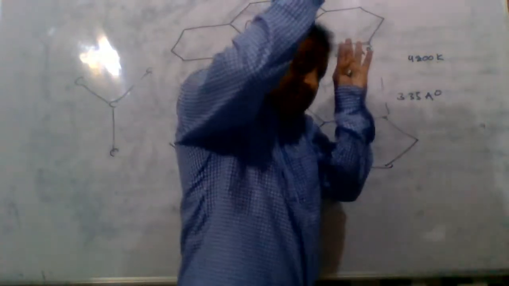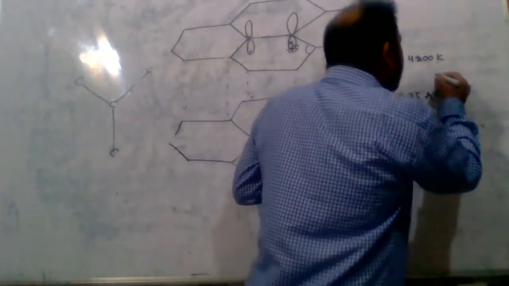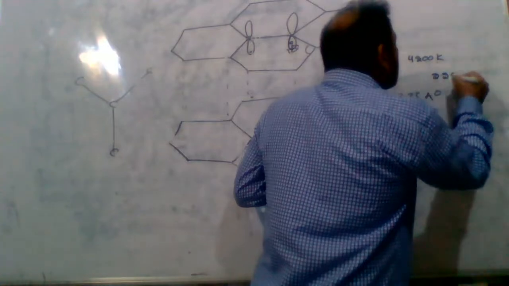Diamond has a high refractive index value. The refractive index of diamond is 2.25.